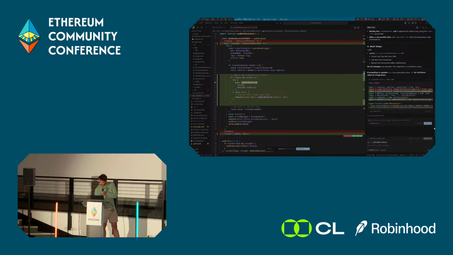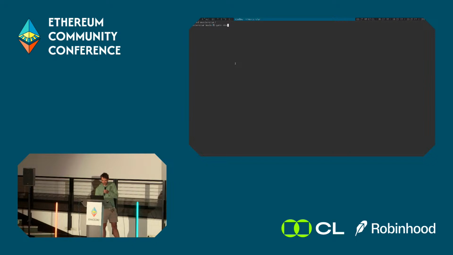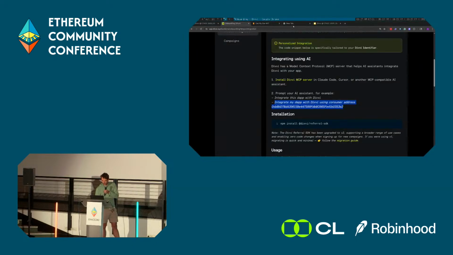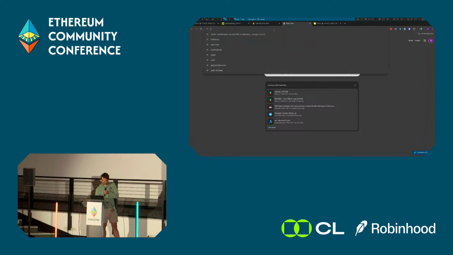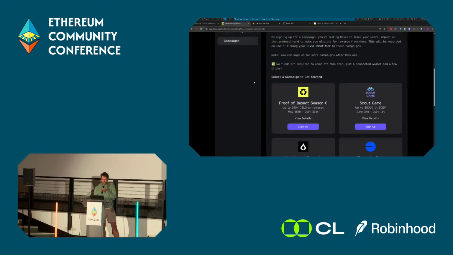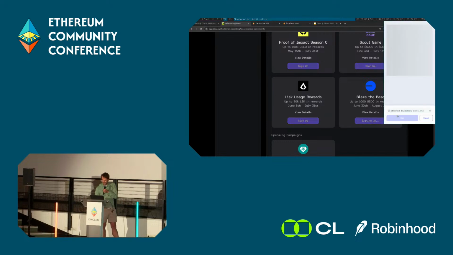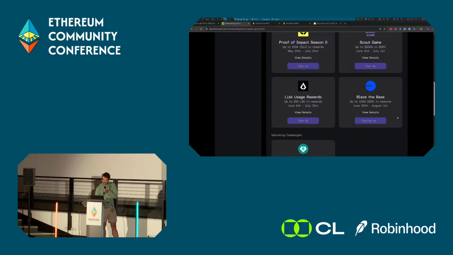So I will accept all these changes. Looks great. Hopefully the dev server can run. And while this is getting going, I'll do one more step for onboarding onto Divvi, which is signing up for campaigns. The Movie Star app is deployed on Base, so I will sign up for this Base campaign.